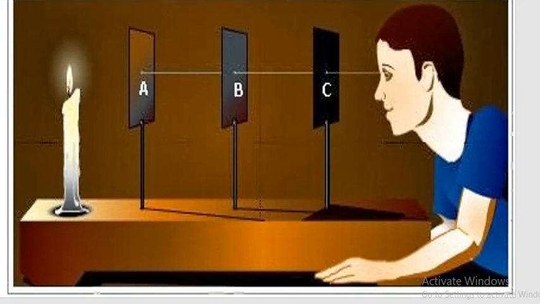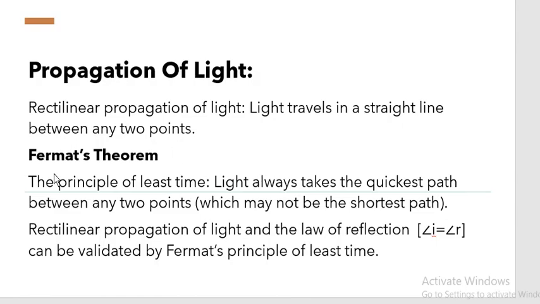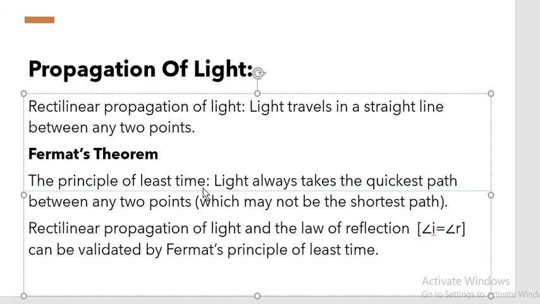So what was Fermat's theorem? The principle of least time. Light always takes the quickest path between any 2 points, which may not be the shortest path. Rectilinear propagation of light and the laws of reflection, angle of incidence is equal to angle of reflection, can be validated by Fermat's principle of least time.